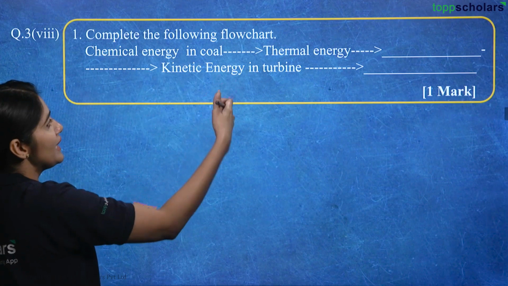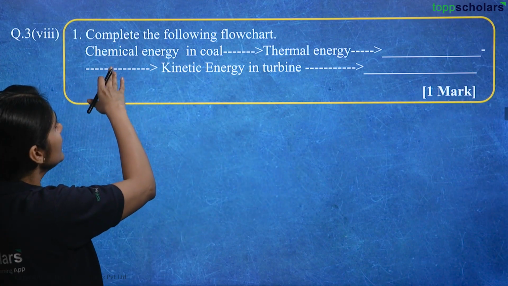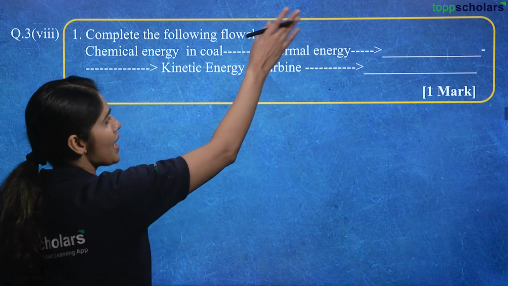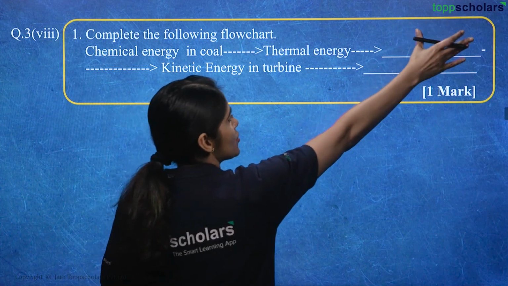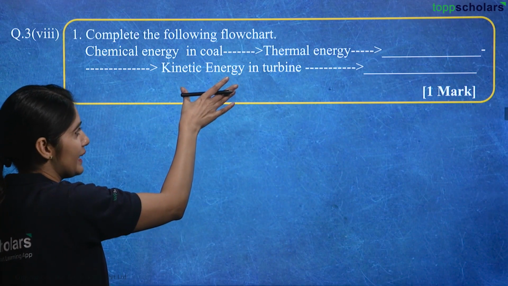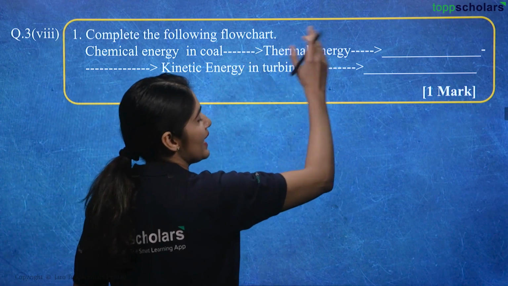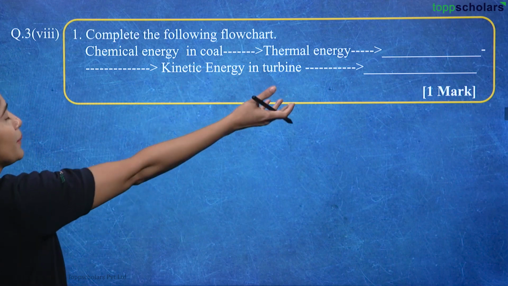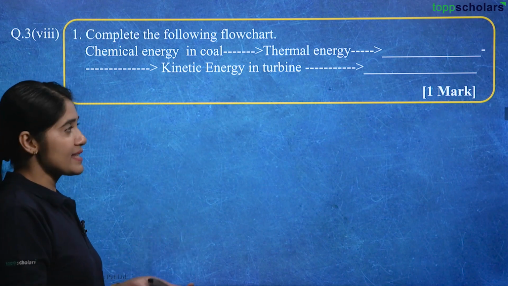Now, complete the flowchart. Can you see the flowchart here? The chemical energy in coal is converted to thermal energy, and from thermal energy it is converted to some other energy, and from there it is converted into kinetic energy in the turbine, which again results in some other form of energy. So what would come in those blank spaces?